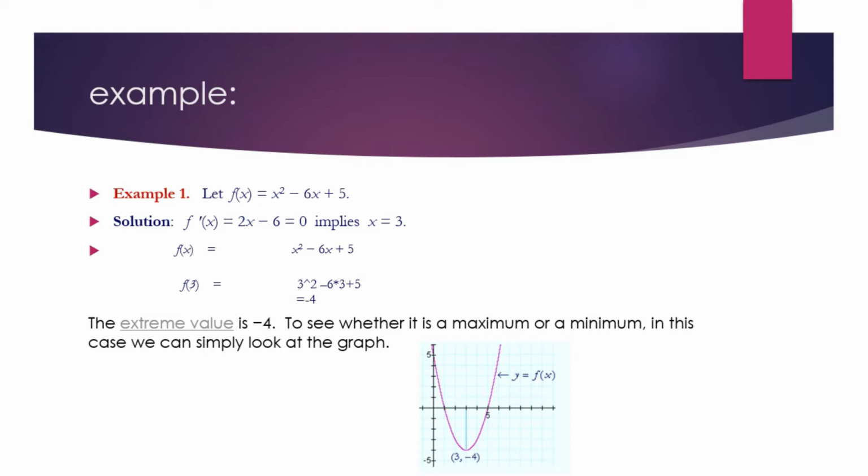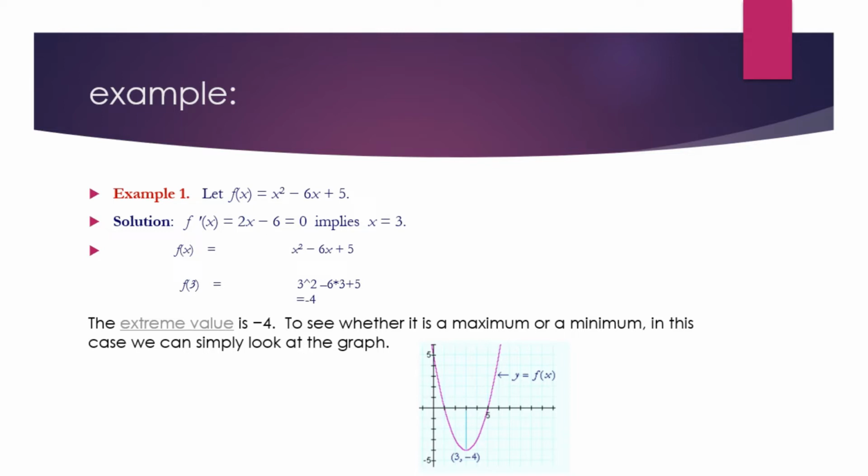So what is a critical point? A critical point is a point on a graph where the value of a function can be maximum or minimum. So we take the derivative of this function and put it equal to 0.